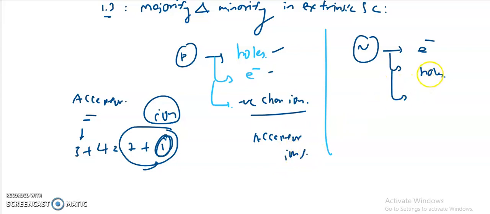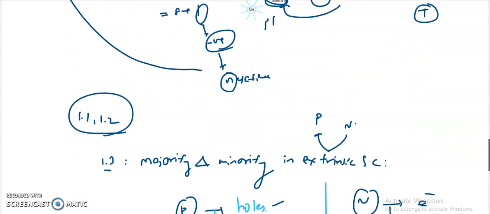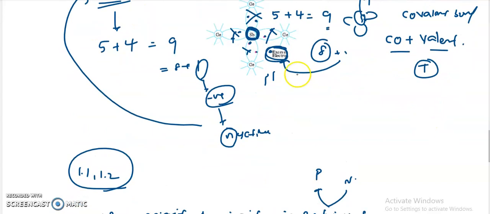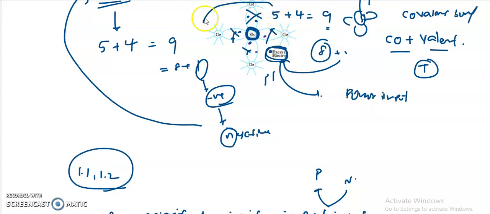In the same way, coming to the N-type semiconductor, the one point I missed is that in the N-type semiconductor, this electron is always ready to get out. That's why these are called donor impurities. That means p-type impurities are called acceptor impurities, and N-type impurities are called donor impurities. Why? Because this structure is always ready to donate this electron with a little bit of energy supplied to it. That's why it is called a donor impurity.